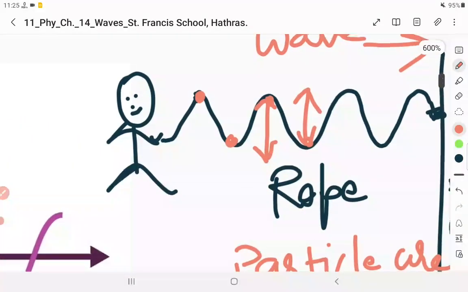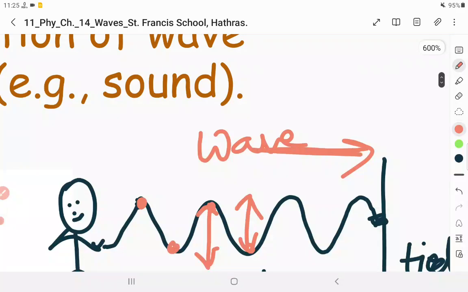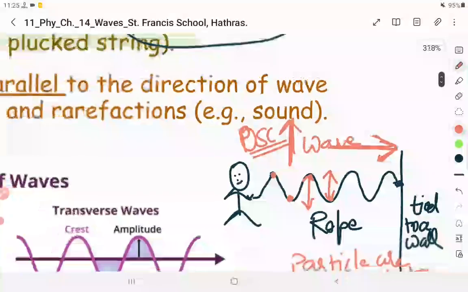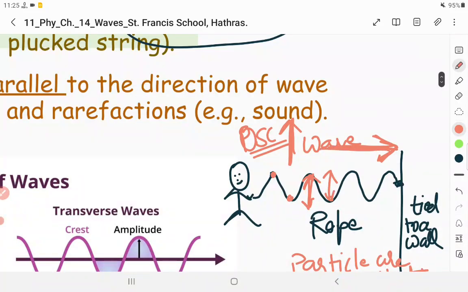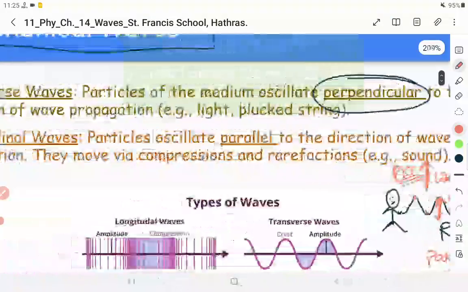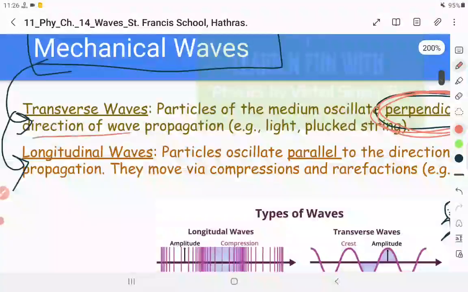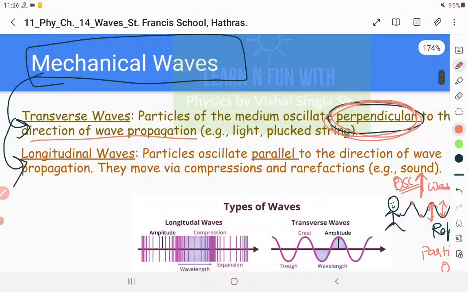Dear students, the direction of the wave is forward, but the direction of oscillation of particles is perpendicular to the wave propagation. It is the oscillation direction. So particles are moving up and down, but the wave is moving in the forward direction. Can I not say that the medium particles are vibrating in a direction perpendicular to the direction of propagation of the wave? So this is what a transverse wave is.